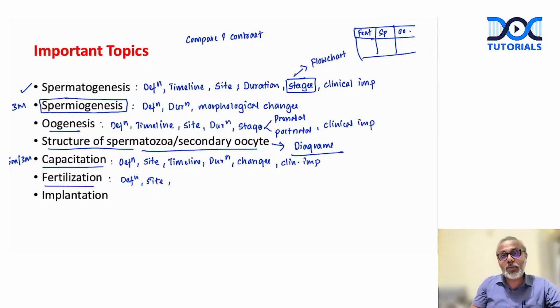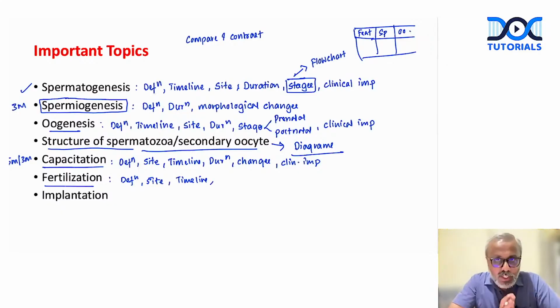Let's say the ampulla of the uterine tube. When does fertilization occur? If fertilization occurs, it usually occurs within 24 hours of the ovulation, because the oocyte is viable only for 24 hours, whereas spermatozoa is viable up to 48 hours. So this is the timeline.